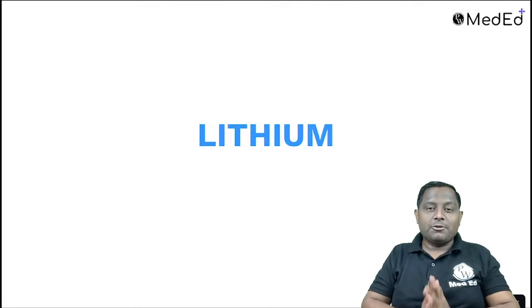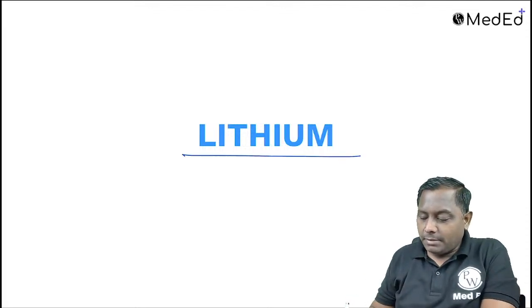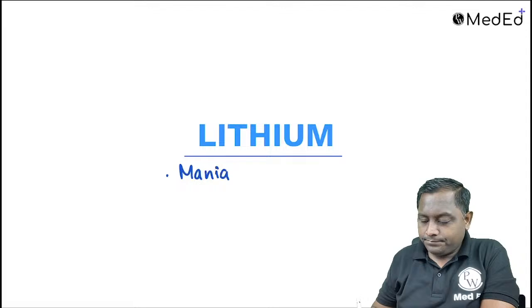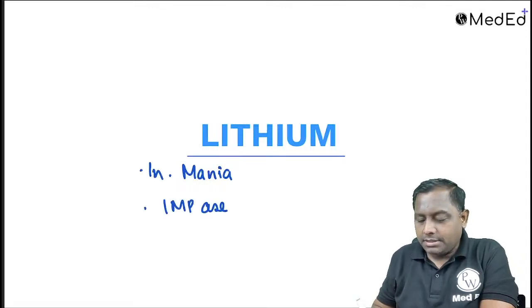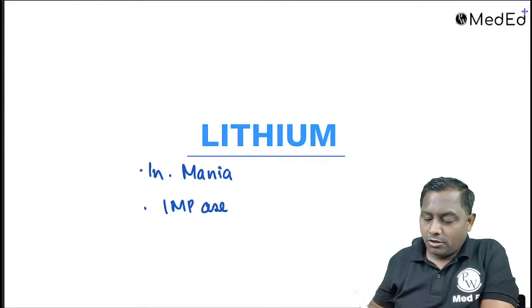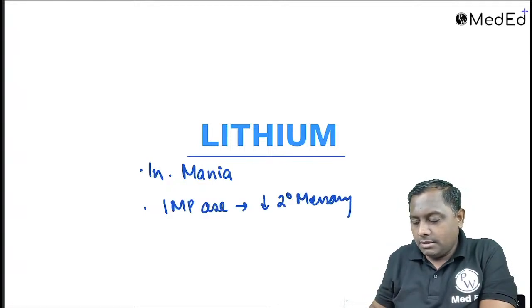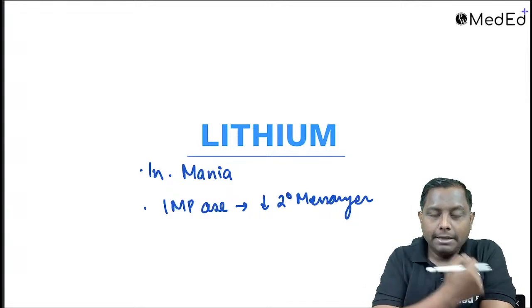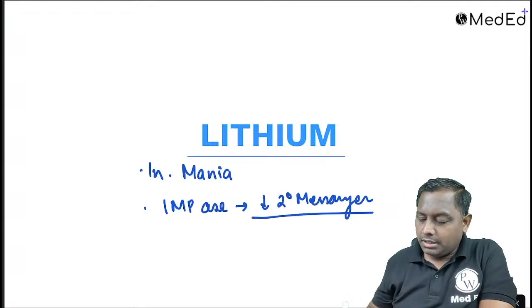Next drug जहाँ से बार बार क्वेश्चन आता है, that is known as your lithium. Lithium is one of the drug that is mainly utilized in mania, है ना. मैनिया में इसको यूज करते हैं, आपने पढ़ा भी होगा. Lithium is one of the drug that is acting by inhibiting IMPase, है ना, IMPase. Because of this they are going to decrease the secondary messengers that were mainly involved in the manic, है ना, मैनिक पाथवे, मैनिया पाथवे में जो इन्वॉल्व थे, या मैनिक न्यूरो पैथोफिजियोलॉजी में जो न्यूरोट्रांसमीटर इन्वॉल्व थे, डिक्रीजिंग द सेकेंडरी